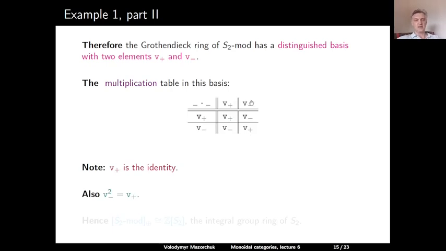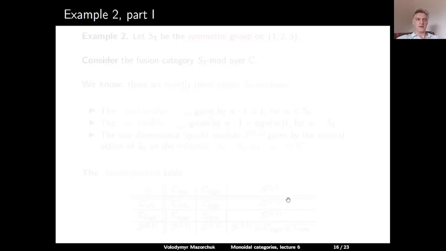And then we immediately see that this ring is actually isomorphic to the integral group ring of the group S2 itself. So in this particular case, because S2 is a commutative group, the Grothendieck ring of the category of finite-dimensional modules is actually isomorphic to the integral group ring of the group.